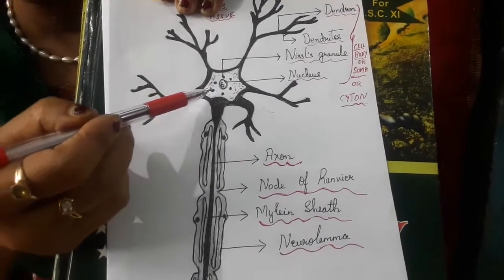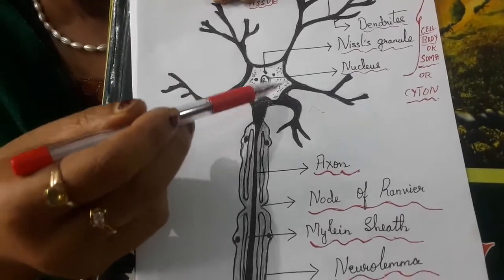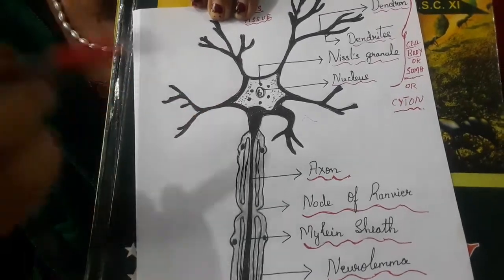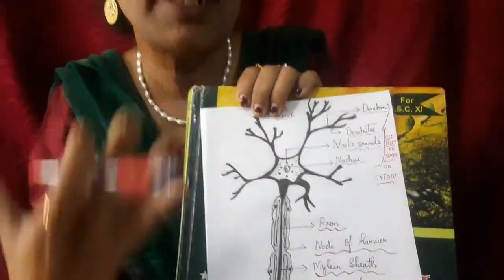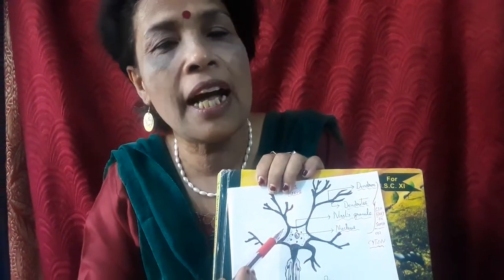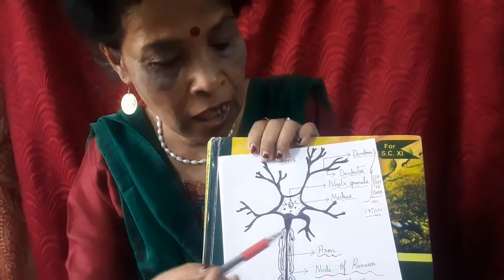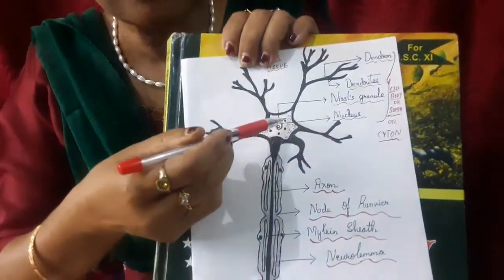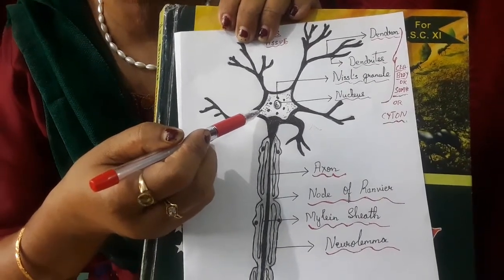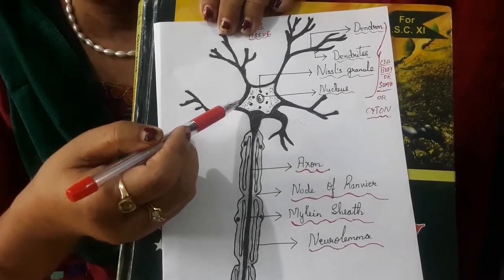As you can see in the diagram, it consists of a distinct nucleus. Cytoplasm is granular, and the number of mitochondria is numerous. Besides this, they also have the endoplasmic reticulum as well as Golgi bodies. Cytoplasm is granular, as I said earlier. Now, as you see in the diagram, there are dot-like structures which are darkened, granules called Nissl granules. They are involved in protein synthesis, as they are rich in RNA.